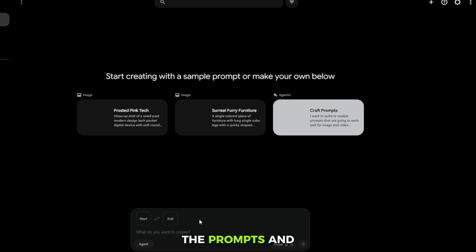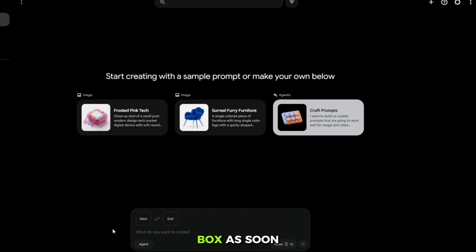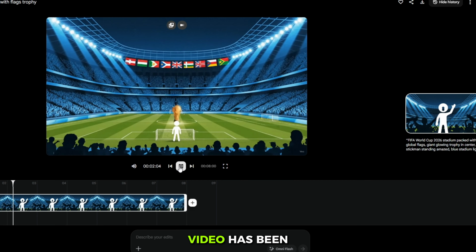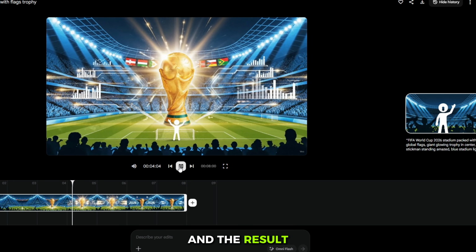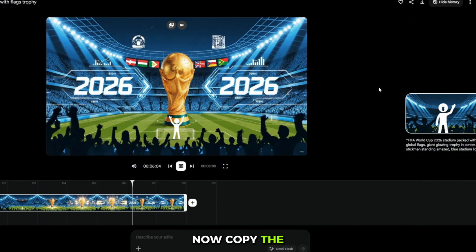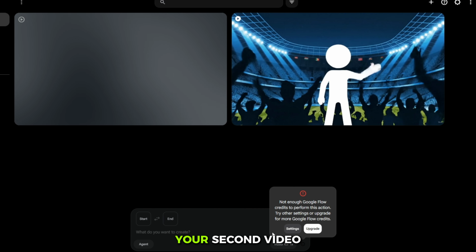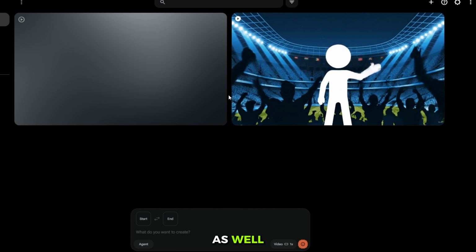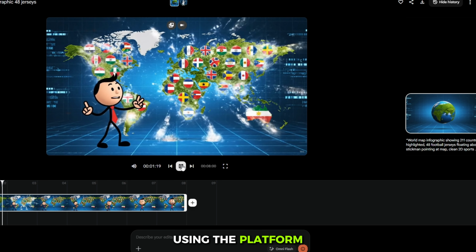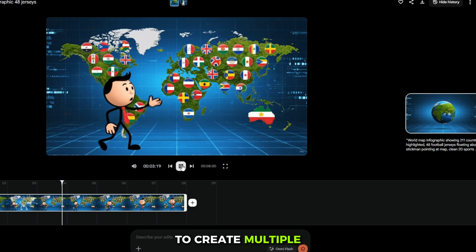Copy one of the prompts and paste it into the prompt box. As soon as you paste it, the video generation process will begin. As you can see, the first video has been generated and the result looks amazing. Now copy the second prompt, paste it, and your second video will be ready as well. You can continue using the platform this way to create multiple videos.